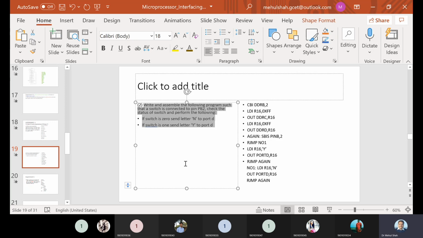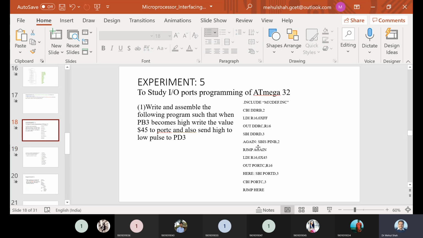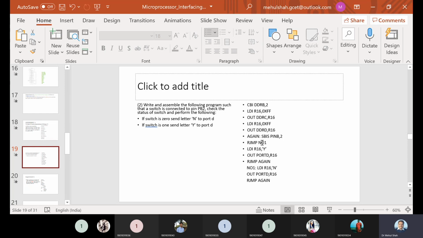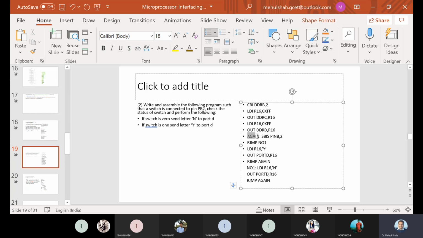If the switch is 0, then the letter N should be sent to port D, and if the switch is 1, then the letter Y to port D. This is again similar to the previous program, but here there is a little difference: you have to wait in a loop. Whenever the switch status changes, then we come out of the loop and then we do the action.